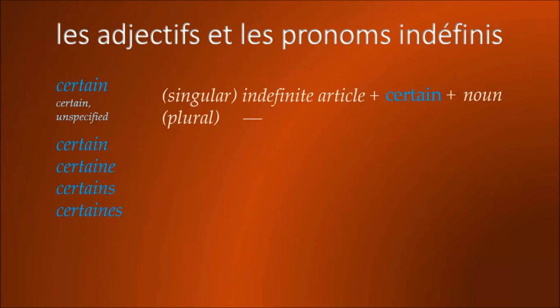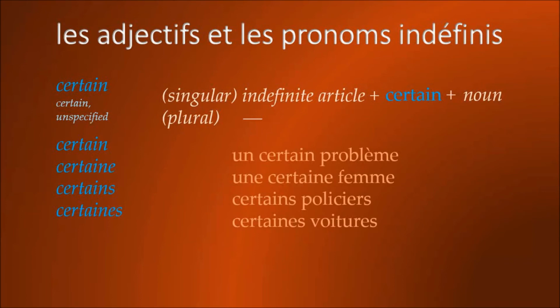followed by a noun. And so we have un certain problème, une certaine femme, certains policiers, certaines voitures. Un certain problème, a certain problem, une certaine femme, a certain woman, certains policiers, certain police officers, certaines voitures, certain cars.